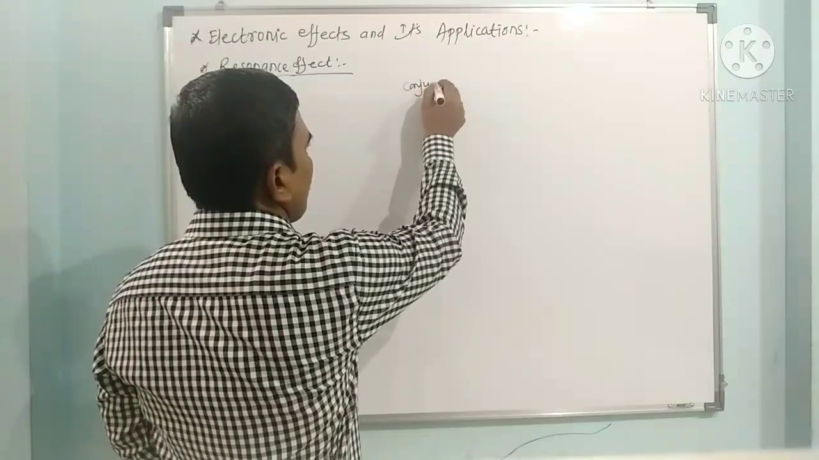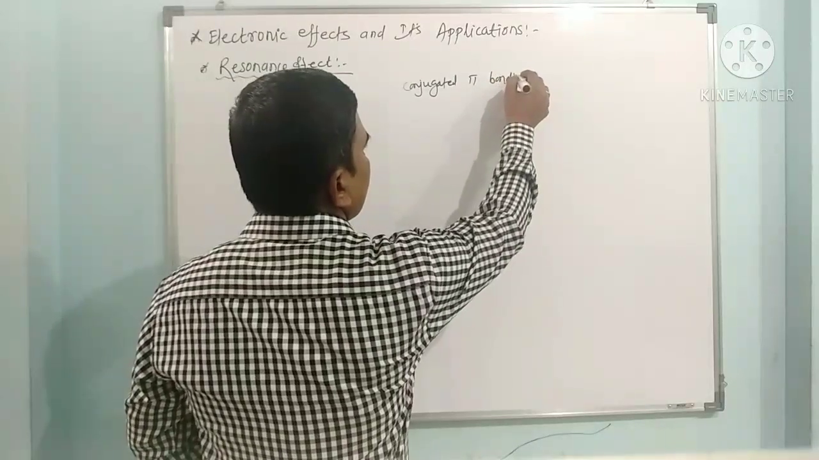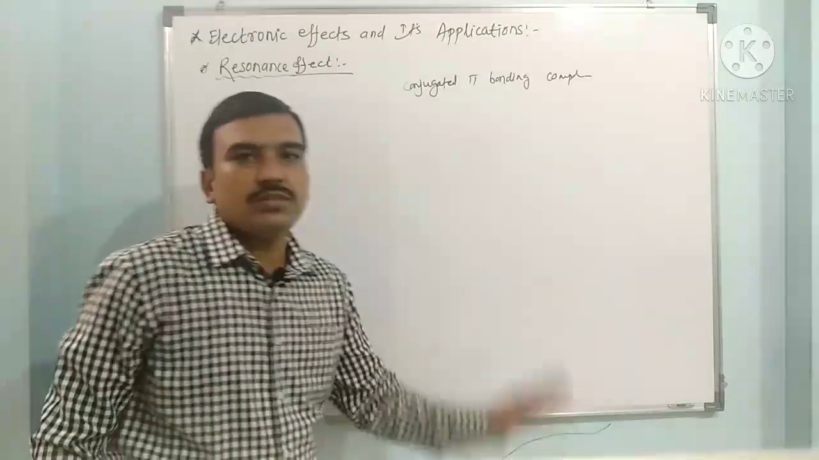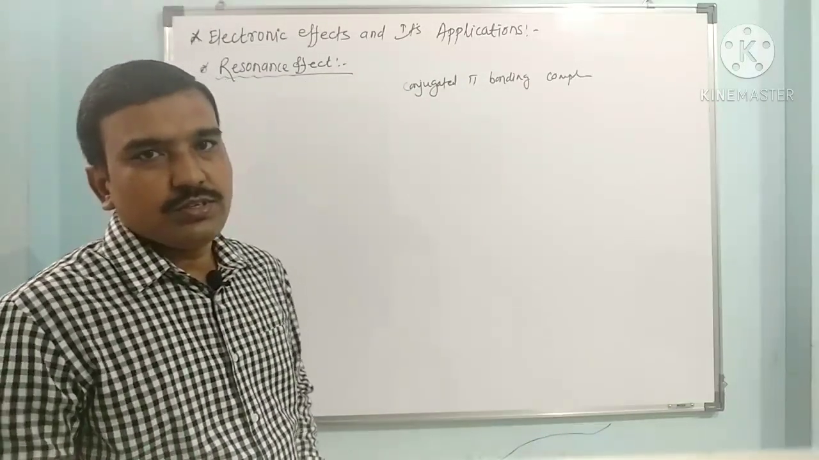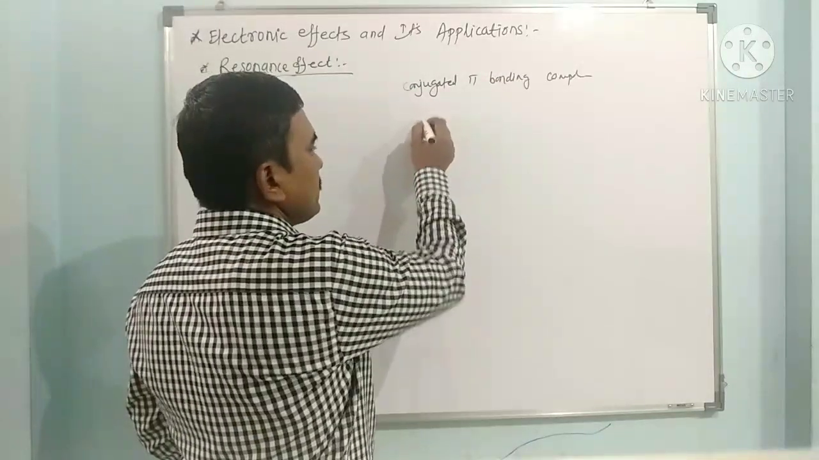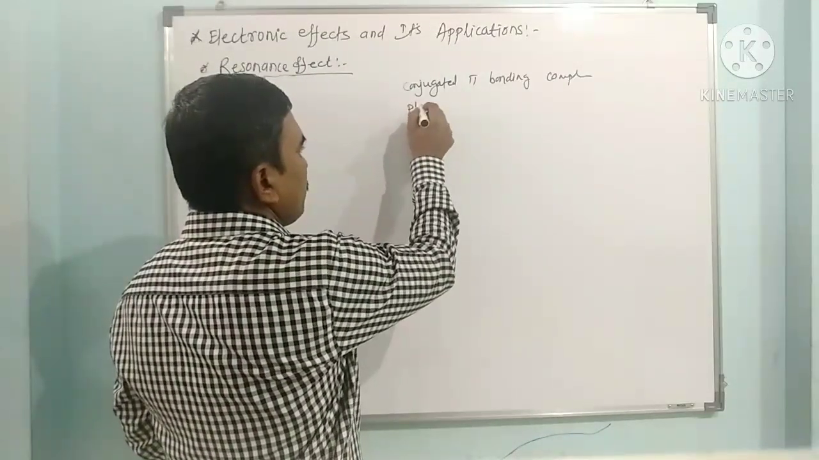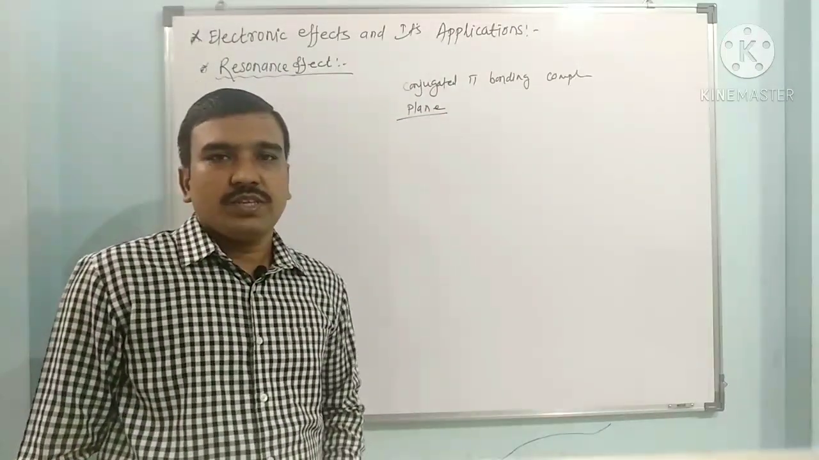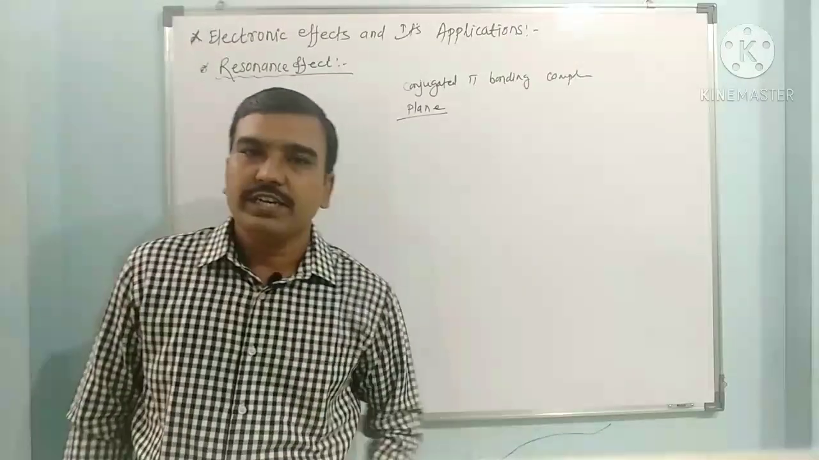So conjugated pi bonded compounds generally show the resonance effect, or the lone pair is conjugated with pi bonded compounds. So here the basic requirement is that it should be conjugated, and all the conjugated pi bonds should lie in one plane. It should be in one plane to show the resonance effect. If it is not in the plane, then the resonance effect cannot operate. So it should be planar.